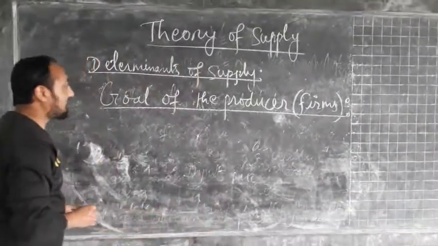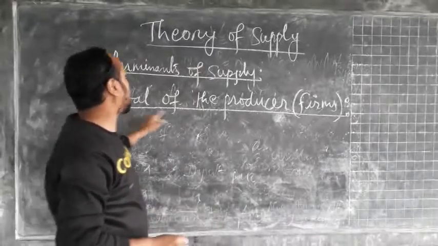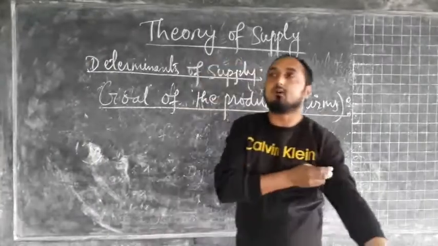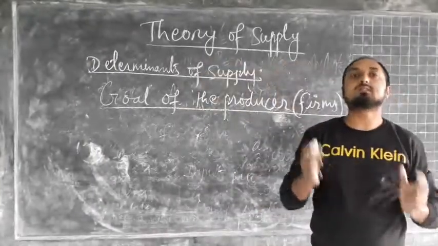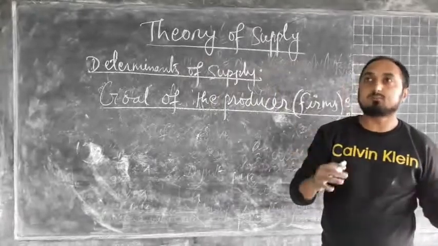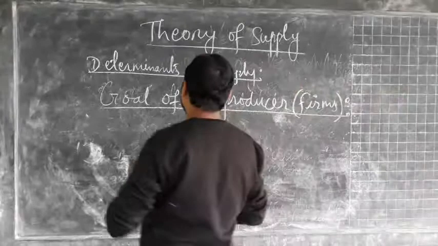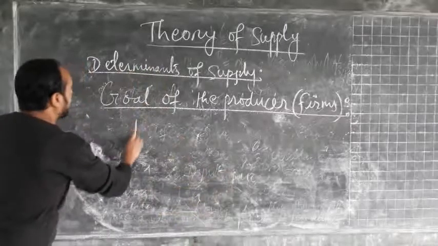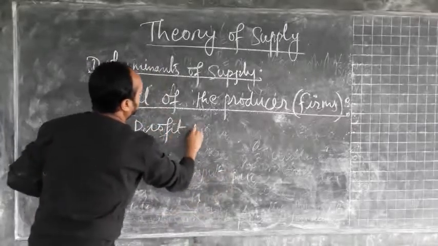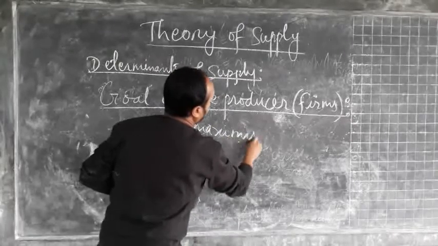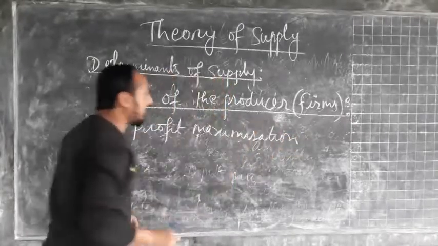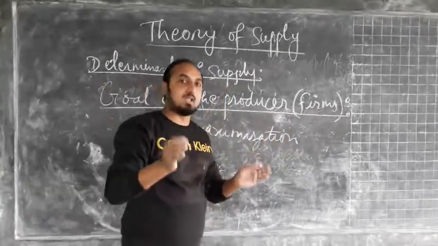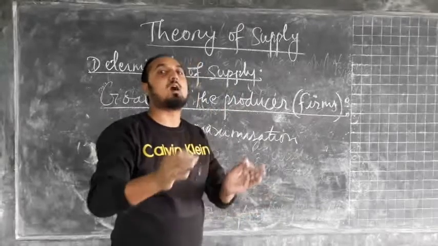The next factor that affects the supply of a commodity is the goals of the producer, or we can say the goal of the firm. The goal of the firm means, we know that the main aim or objective of the firm is to maximize profit. That profit maximization can be done in two ways. One, if their main objective is profit maximization, then the seller or the producers want to sell fewer units of the commodity at a higher price.